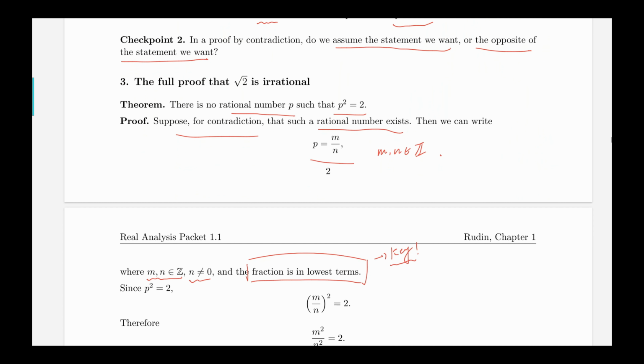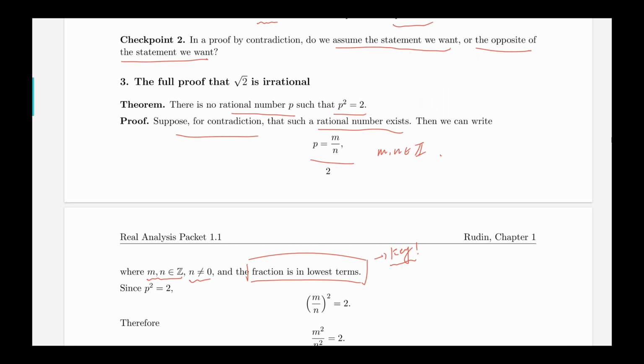The reason is that later I'm going to show that the fraction is not in lowest terms. And that's going to be a contradiction, because the fraction cannot be in lowest terms and not be in lowest terms. That's because these two statements are exactly the opposite of each other.